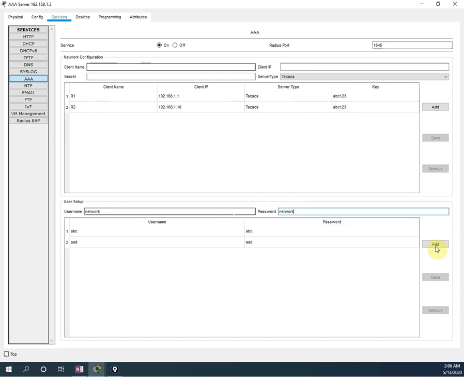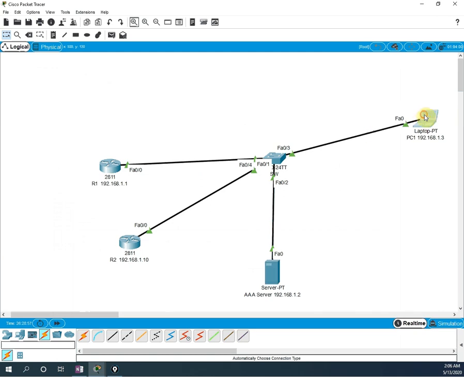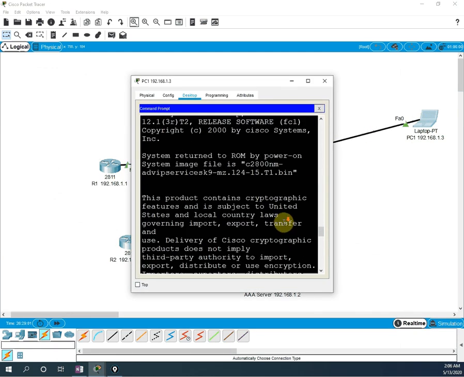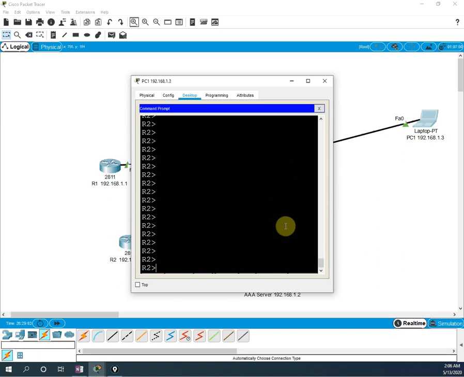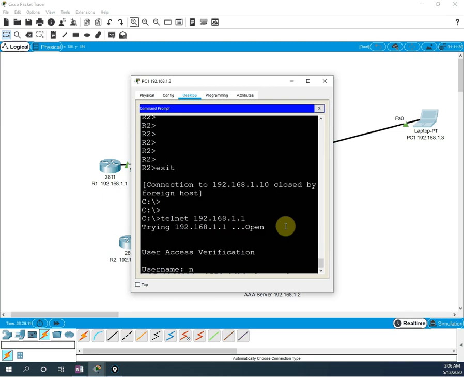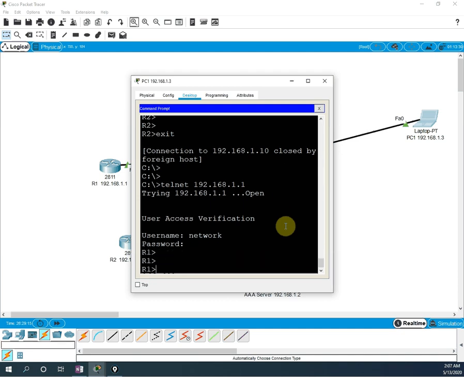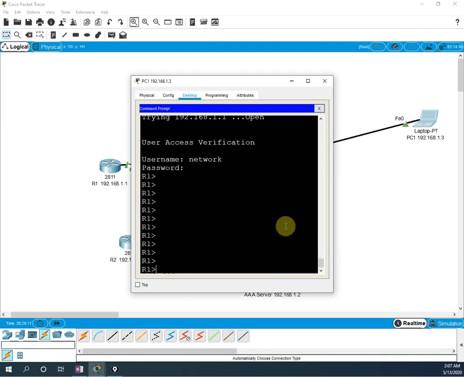I will write network, okay, and the password also network. You have network. This is a new user who joined our organization. Then he can go to the computer, open the command prompt and telnet. How? Let me show you. I will exit this one, then telnet 192.168.1.1 or anything. Then we write network and again network. I am inside the router R1. So this is the concept of AAA.